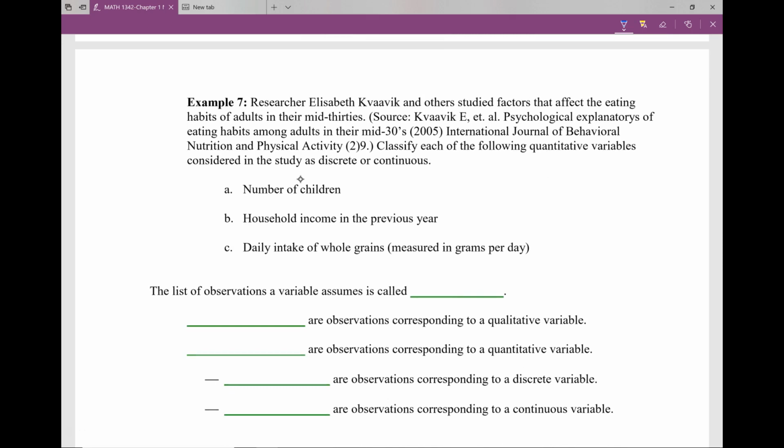So number of children. I can have 1 child, I can have 2 children, I can have 3 children. Can I have 1 and a 4th child? 1 and 2/8 child? Or 1 and 3/16 of a child? No. Therefore, this is going to be a discrete variable.